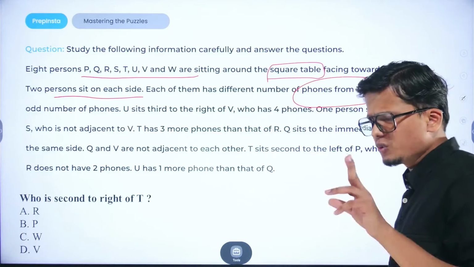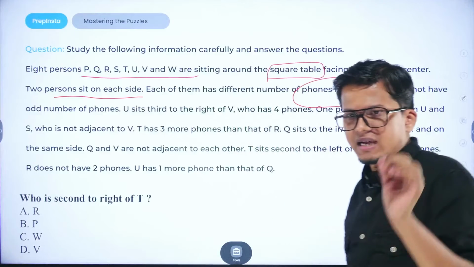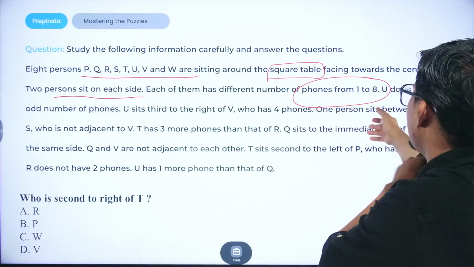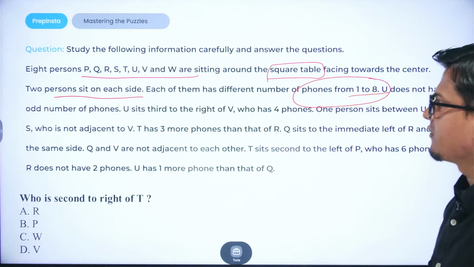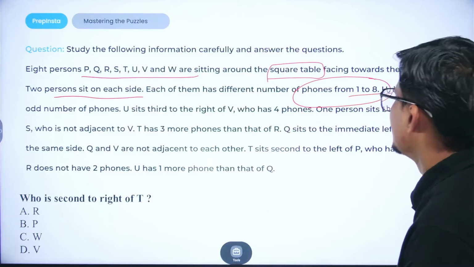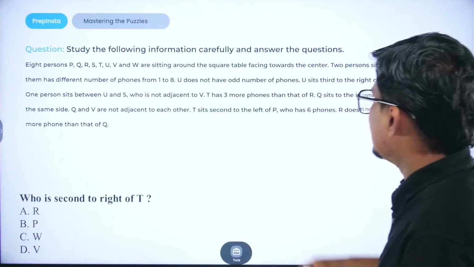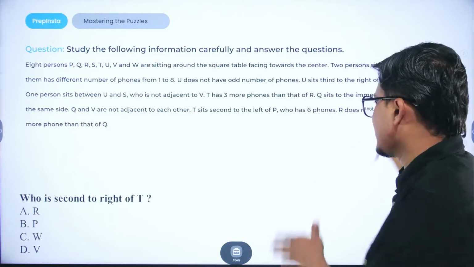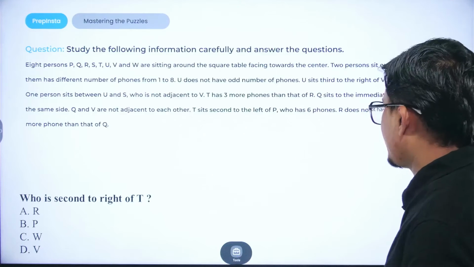So here we are given 2 pieces of information. First of all, there is a total of 8 persons, right? And each person is carrying phones, with a different number assigned to each, that is 1 to 8. You do not have an odd number of phones, right? First of all, just go with all the information that has been given, right? For that matter, I have made this particular slide with a little information and a little font, so that we can approach this question in the given space of the PPT, right? So let us try to solve this question.